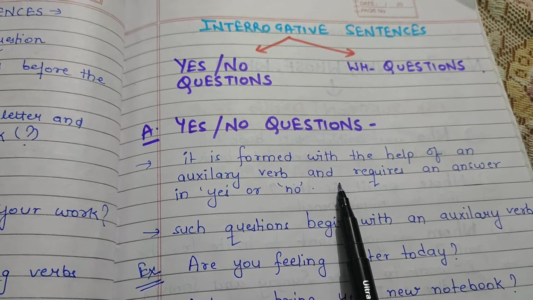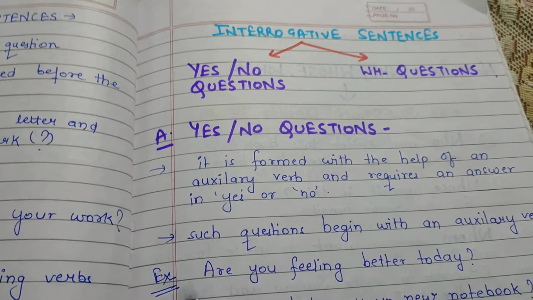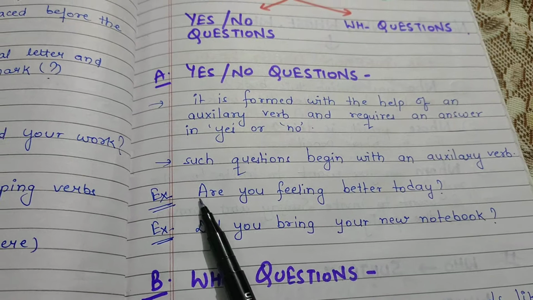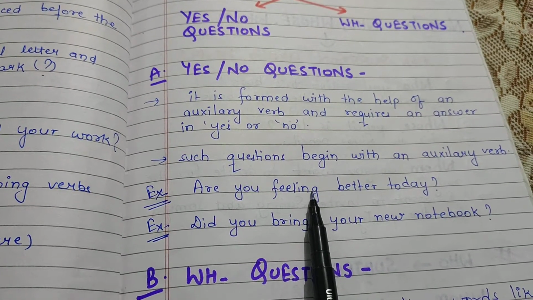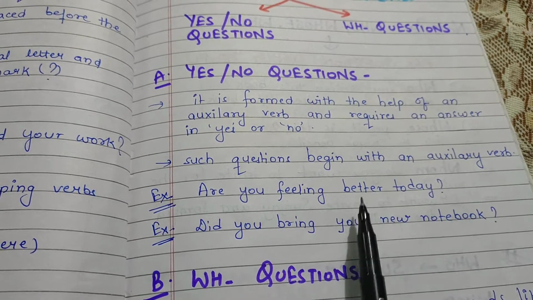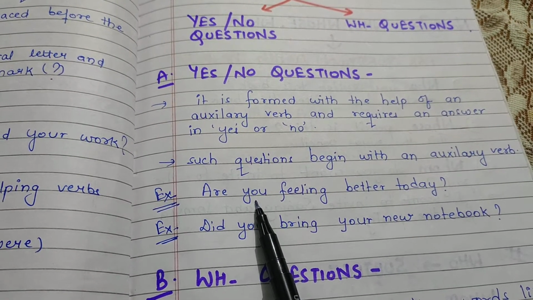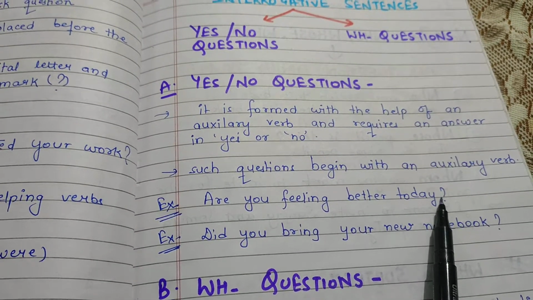As I have told you, it starts with an auxiliary verb followed by the subject. So for example, are you feeling better today? So we are asking the question, are you feeling better today? Here are is the auxiliary verb followed by the subject you. It is starting with the capital letter and ending with the question mark.